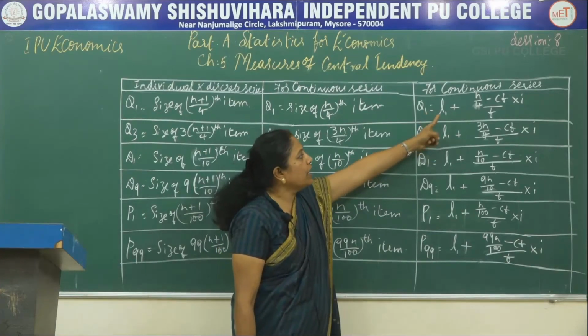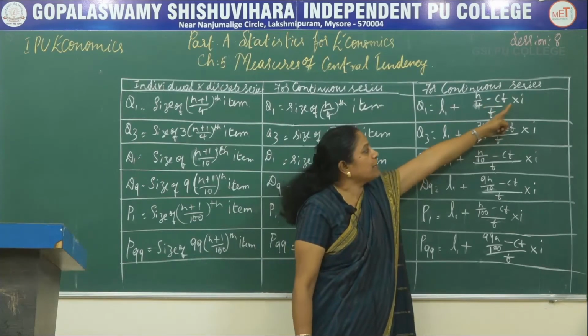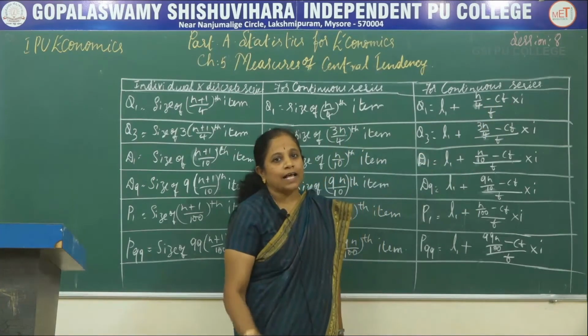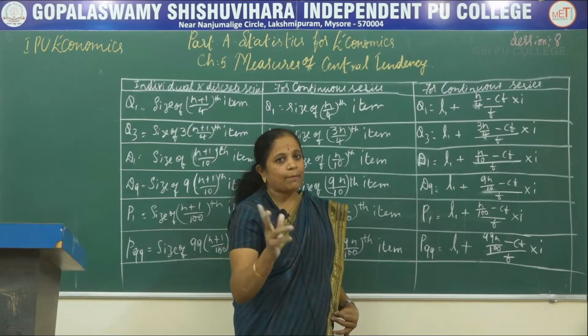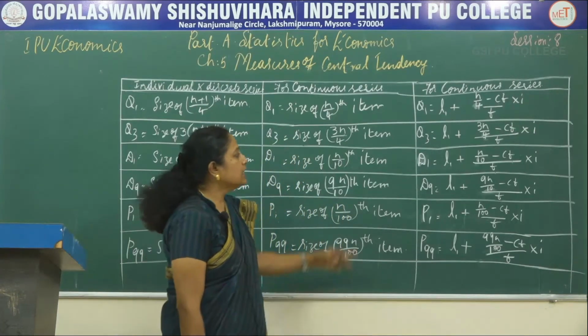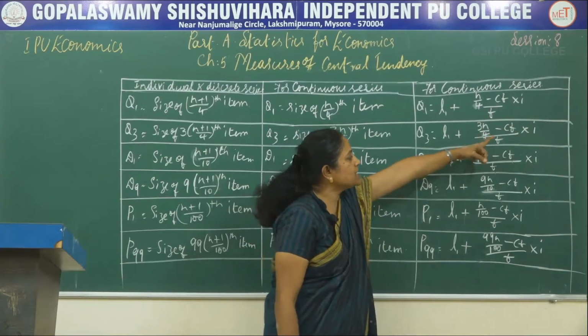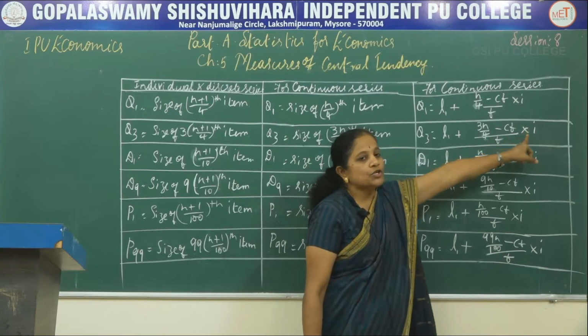So for Q1, it is L1 plus (n by 4 minus Cf) divided by f into I. I is the class interval, that is the gap between the upper limit and the lower limit of a class. Then Q3 is L1 plus (3n by 4 minus Cf) upon f into I.